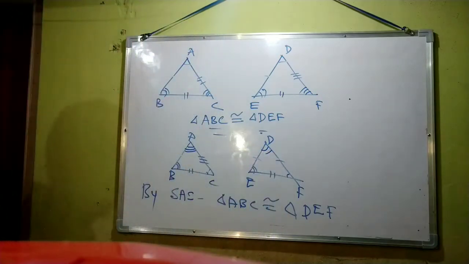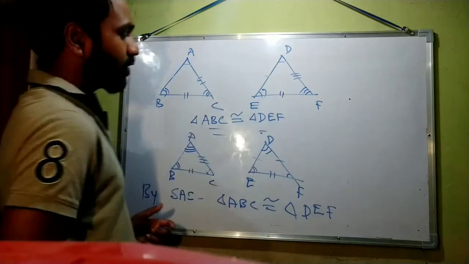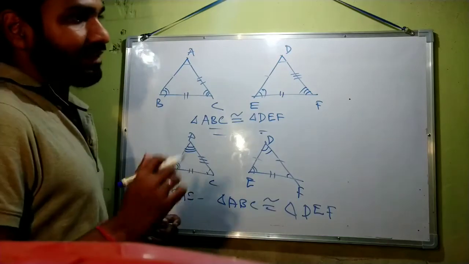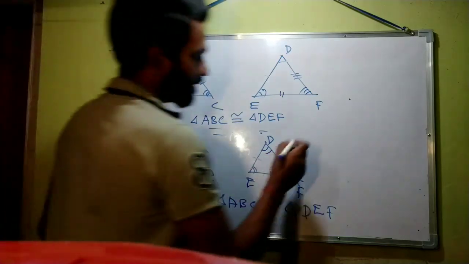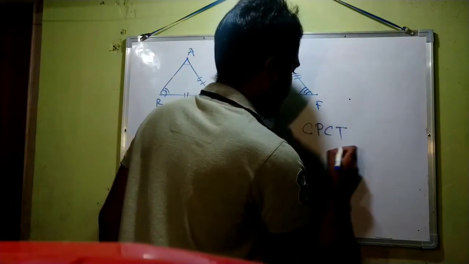So after proving that two triangles are congruent, we can say that the other parts of those triangles are also equal by CPCT.